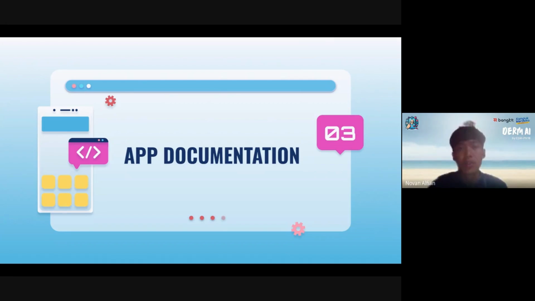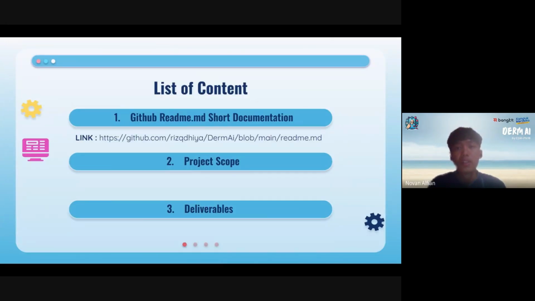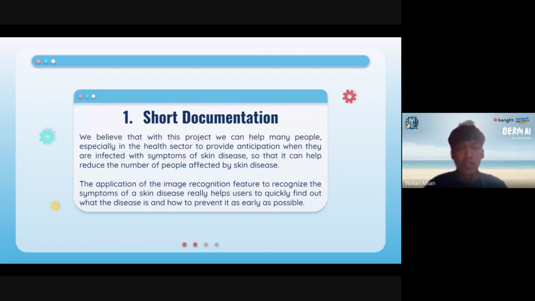The next is app documentation. In this section, we will discuss short documentation, project scope, and deliverables. The first is short documentation. We believe that with this project, we can help many people, especially in the healthcare sector, to anticipate when they are infected with symptoms of skin disease, using image recognition to detect the symptoms of a skin disease.